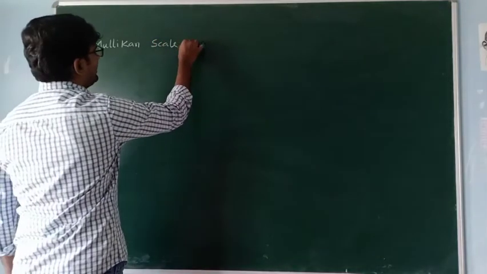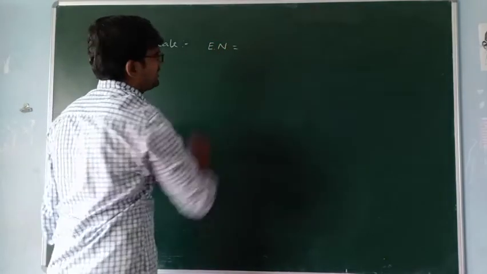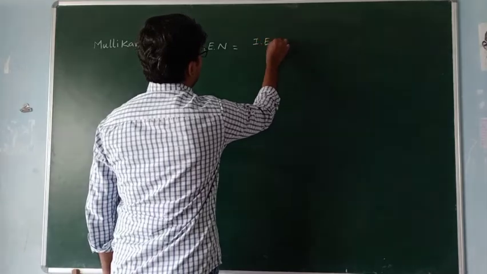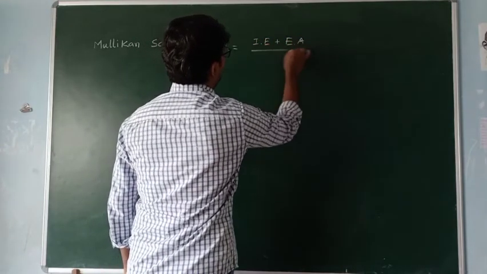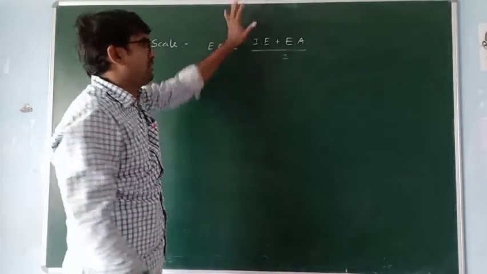With the Mulliken scale, you can directly calculate the electronegativity of any element. Electronegativity is equal to ionization energy plus electron affinity, divided by 2. We will discuss these two topics later, not now.